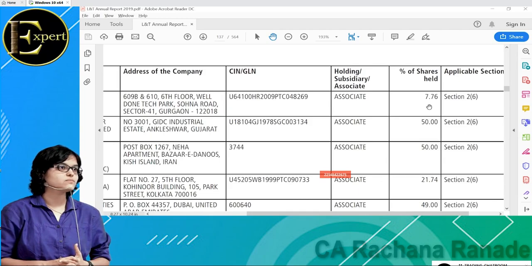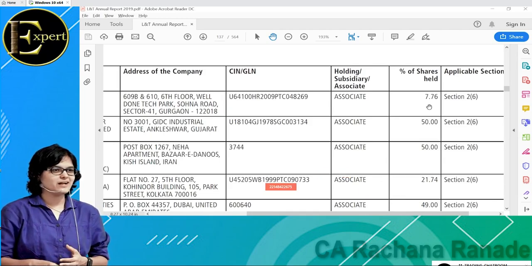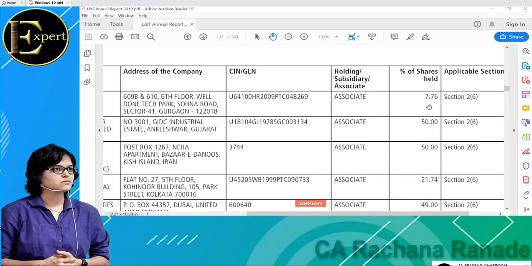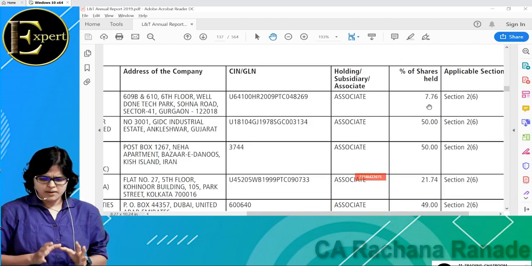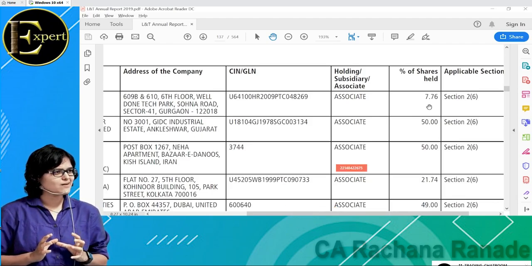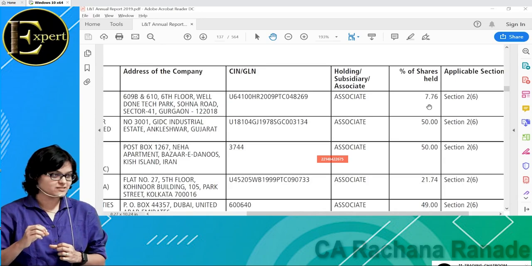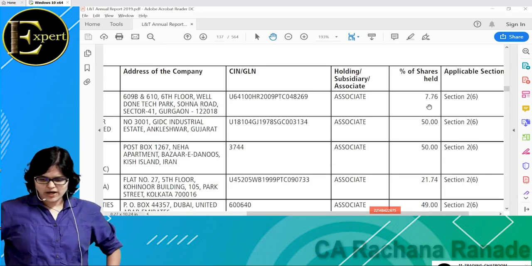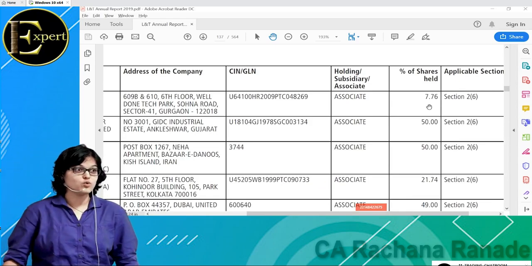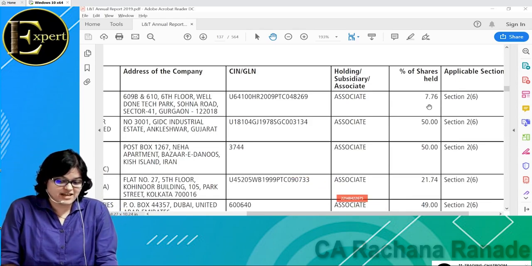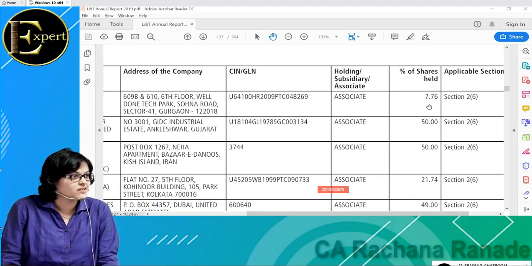We are here to understand how to decide whether I should invest in the company or not. I can go on and on, because if we keep discussing how to decide how much stake I have or how much say I have, then I'll have to take a separate batch on interpretation of laws. And I don't think that is really required. Correct? We should know how many associates the company has.